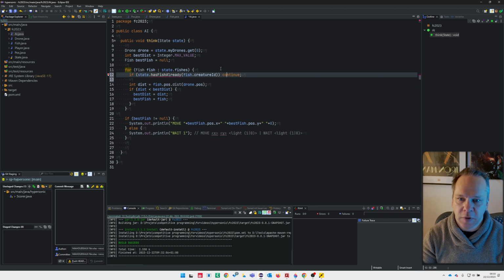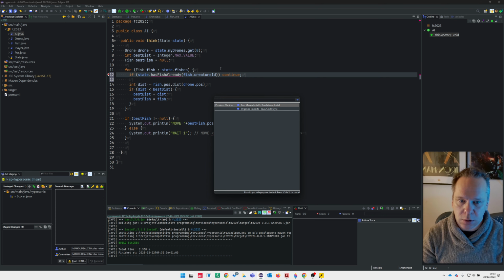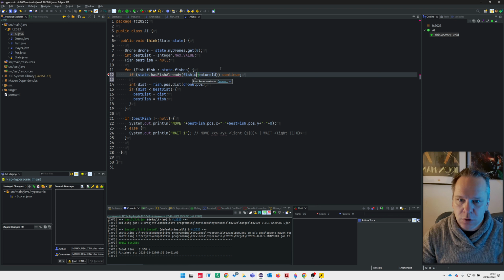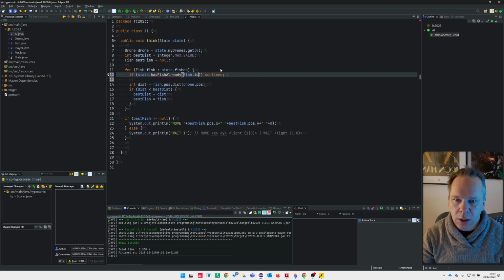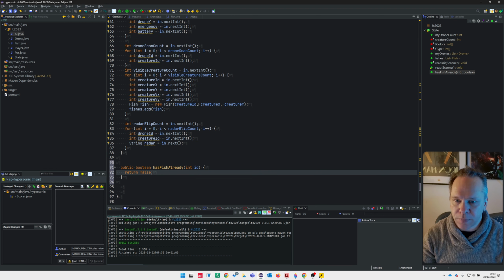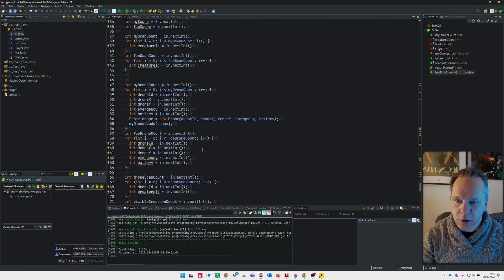So if I already have the fish with this ID, I continue. So I go to the next fish. Creating this method, I need to know if I already have the fish.